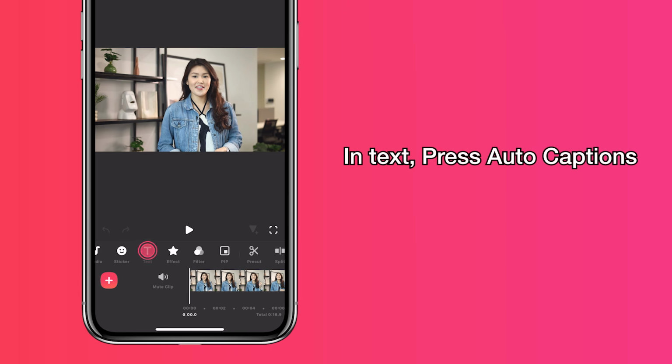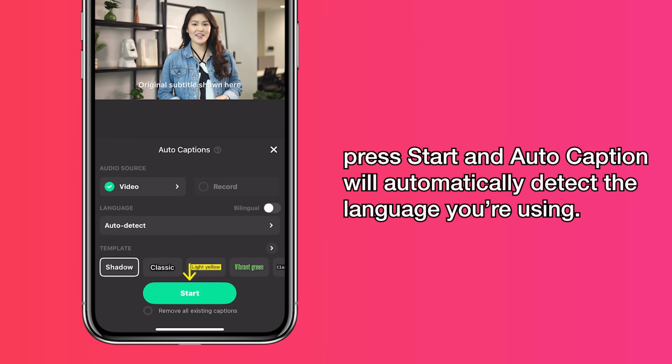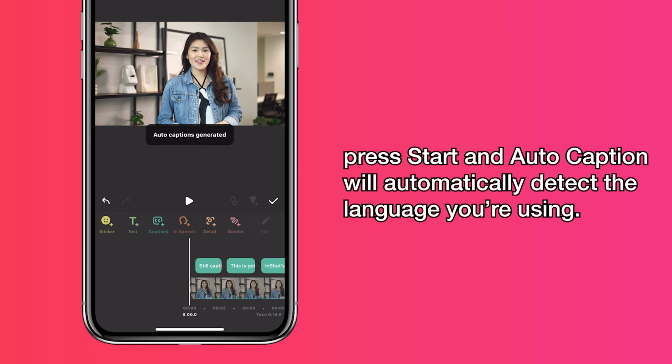In text, press Auto Captions, press Start, and Auto Captions will automatically detect the language you're using.